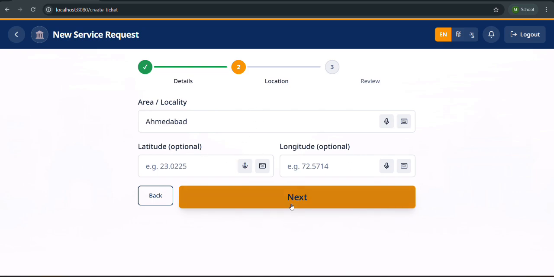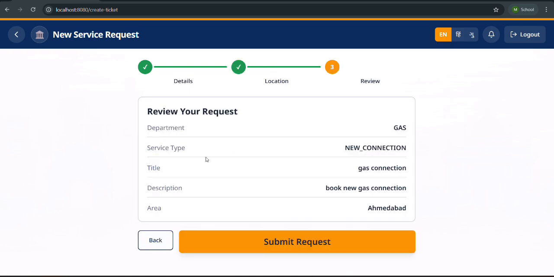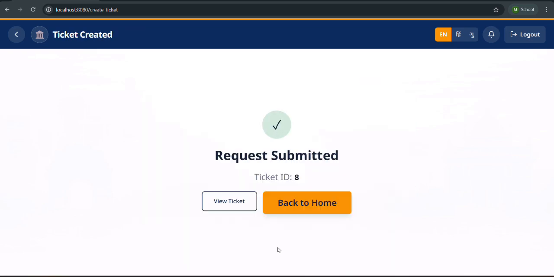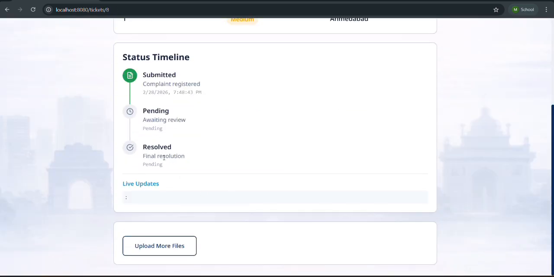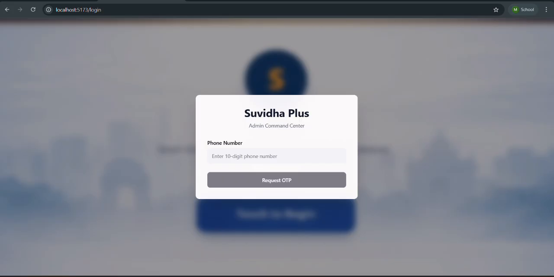The latitude and longitude are completely optional. Then one can review the ticket and submit the request. View ticket. It shows pending or it shows submitted. It's pending yet. Now let's move on to the admin panel.